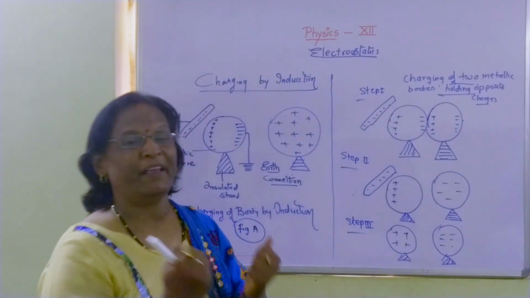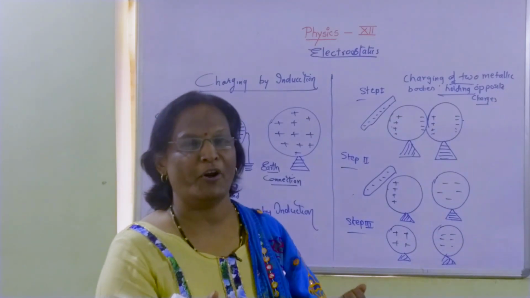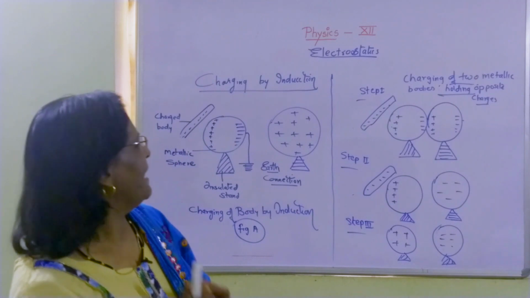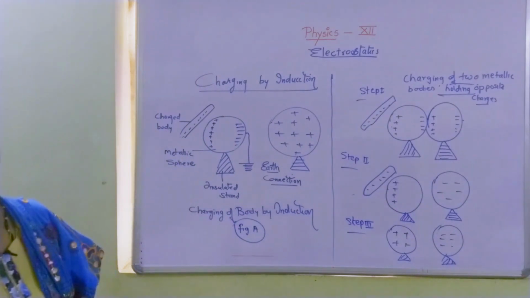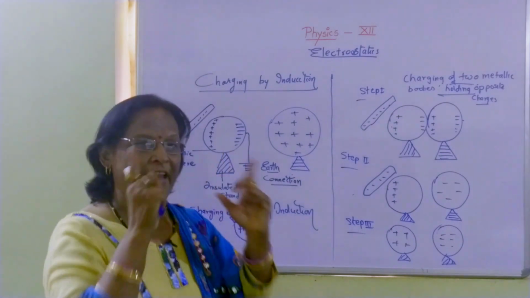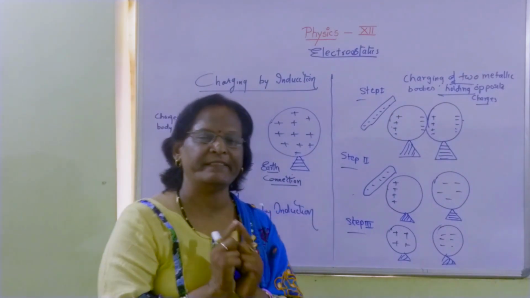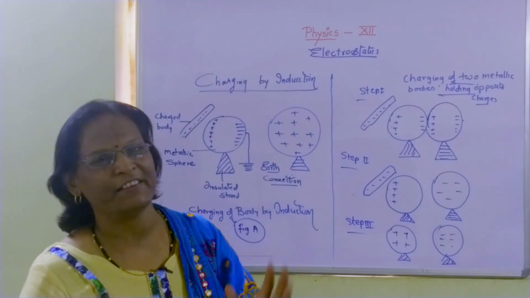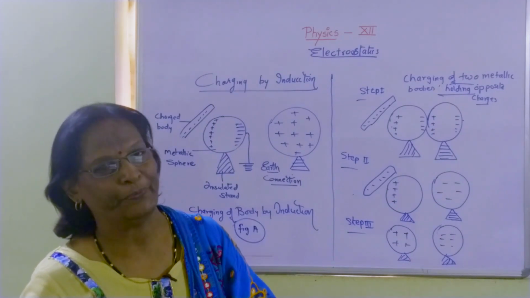Without keeping a connection between the two bodies, how the charges can get transferred. Here is the concept which I will explain now. You see, we have taken one metallic body. That metallic body is completely neutral. Neutral means total charge on that body is 0.